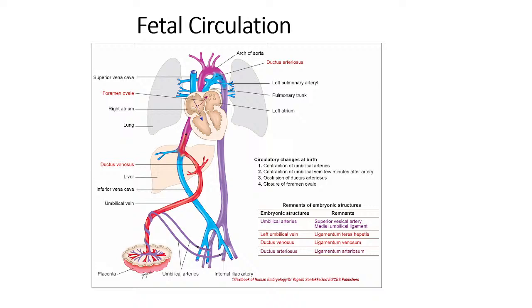The ductus arteriosus is connecting the left pulmonary artery to the arch of aorta. So the blood goes to the right lung, but on the left side it goes very little. Clear?